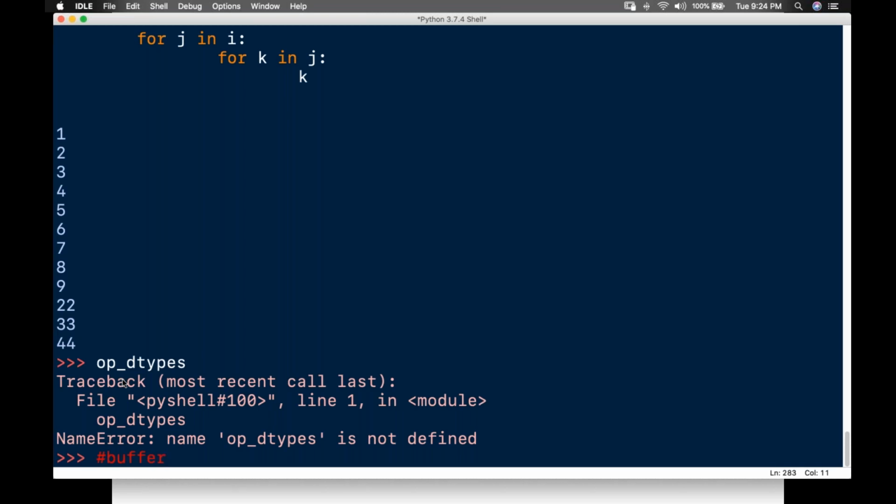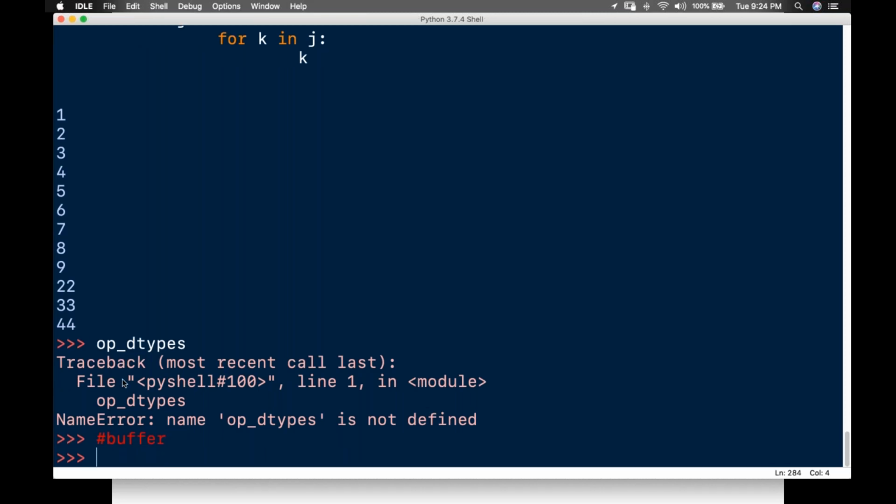In order to enable it, we need to call a function called NDITER.